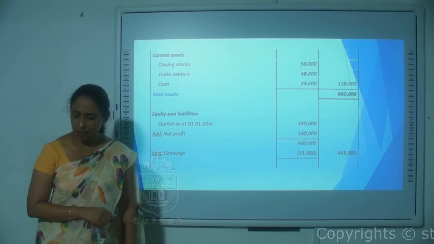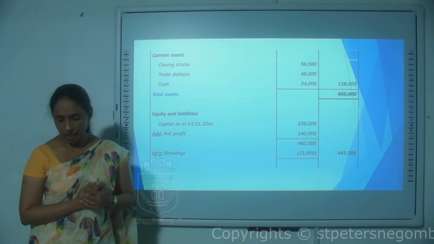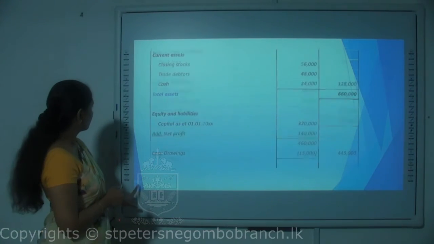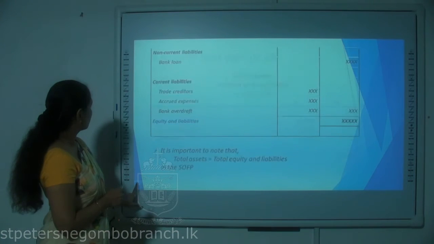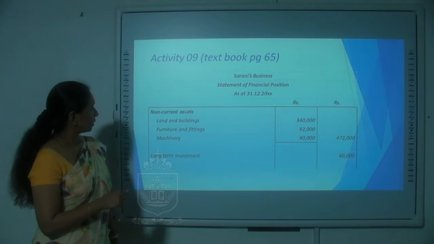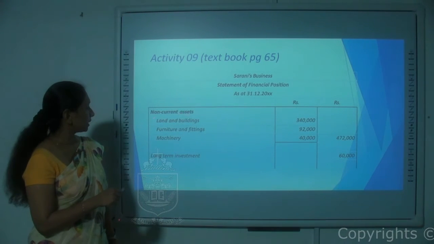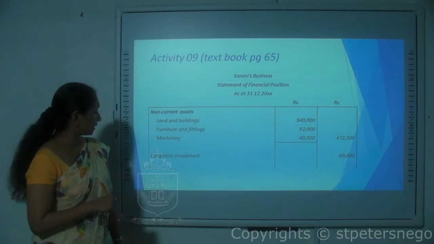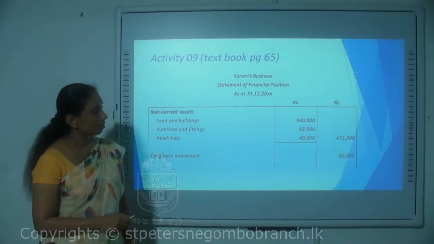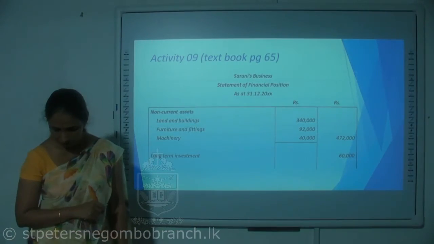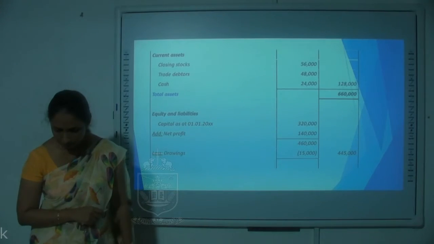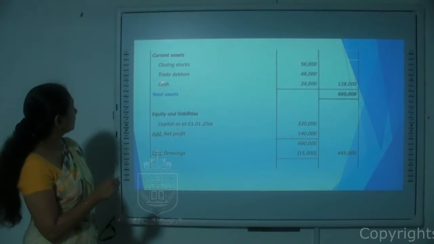Then the next line item is investment, again a non-current asset. You can see under the non-current assets, the long-term investment is mentioned here for 60,000. Then we have cash, which is a current asset.